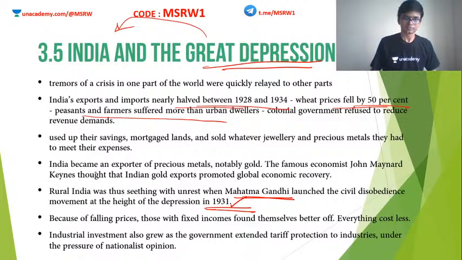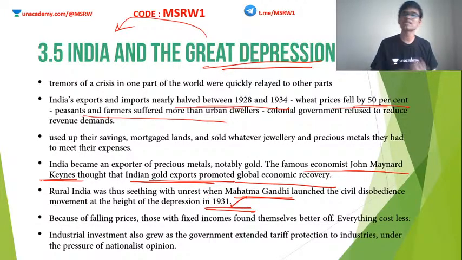Okay, also Britain used the Indian gold in order to gain back its economy. So the very famous economist John Maynard Keynes, you might have heard of him, his Keynesian theory, etc. Keynes actually thought that Indian gold exports promoted global economic recovery around this time. I told you India was a sink of gold before colonizers came here. Okay, so India had that wealth with it.